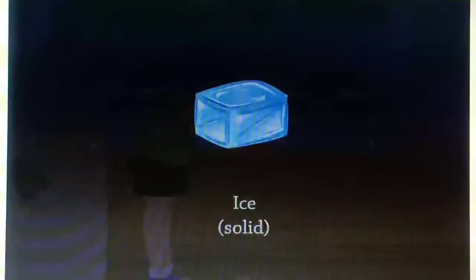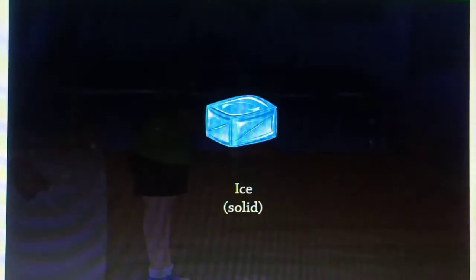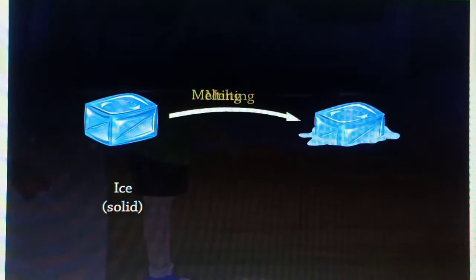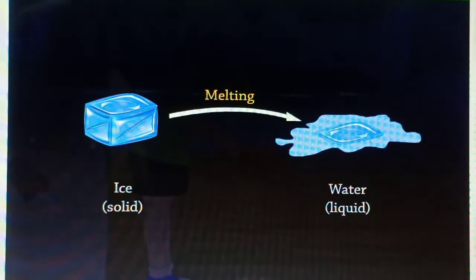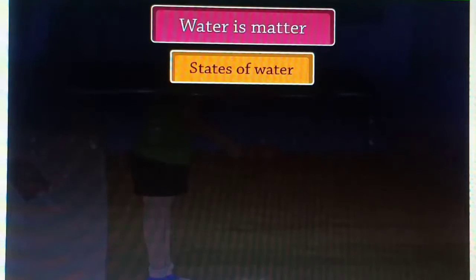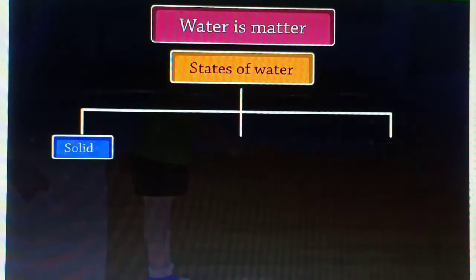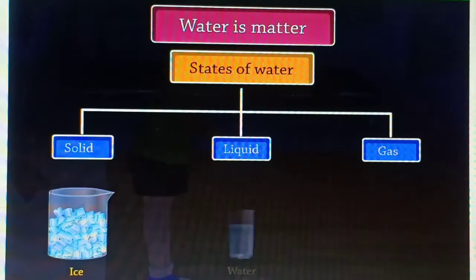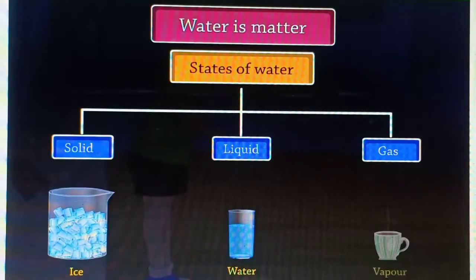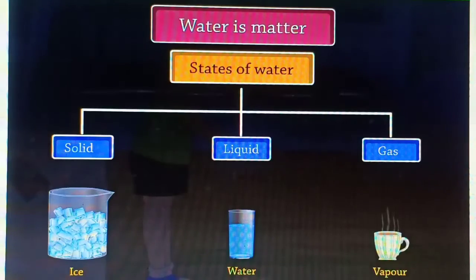Note that ice is a solid state of matter, and when it melts, it changes into its liquid state, that is water. Water is also matter, and it exists in three states, that is solid, liquid, and gas. In water, ice is the solid state, water is the liquid state, and vapor is the gaseous state.